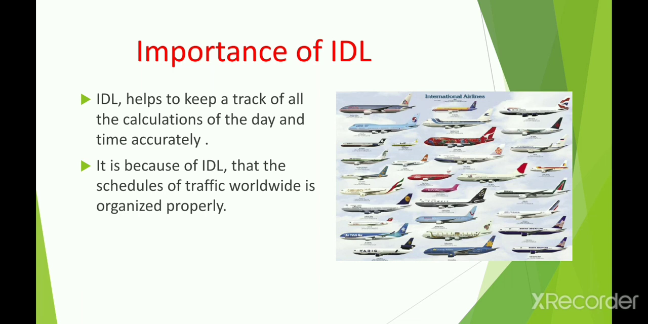Next, last point, you can see that the IDL helps to keep track of all the calculations of the day and time accurately. Means the IDL is very useful in keeping good coordination between the day and date, which always change due to travel. And it is because of the IDL that the schedule of traffic worldwide is organized properly. In this lesson, we have studied the international dateline, the solution to the confusion of days, and the importance of the IDL. Thank you.